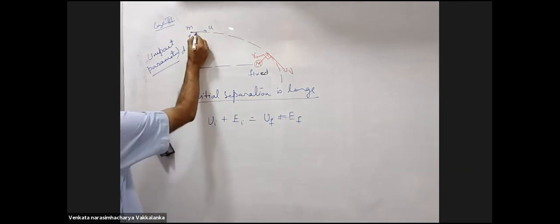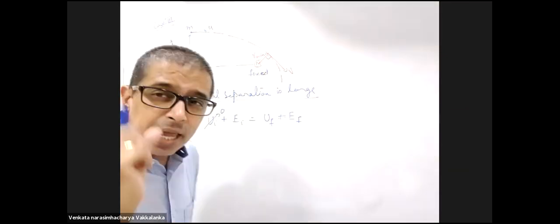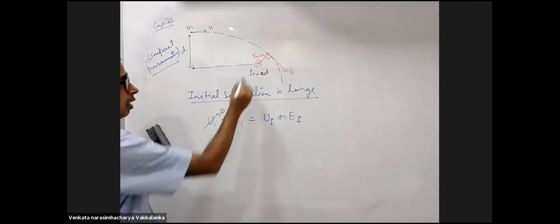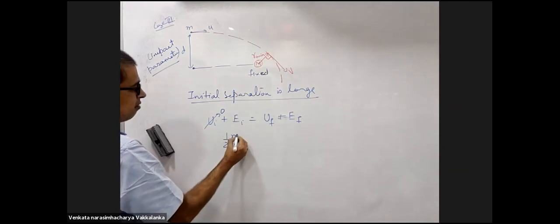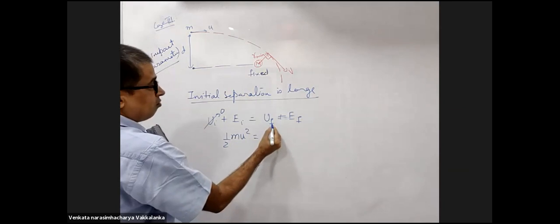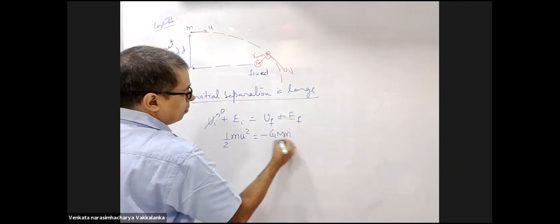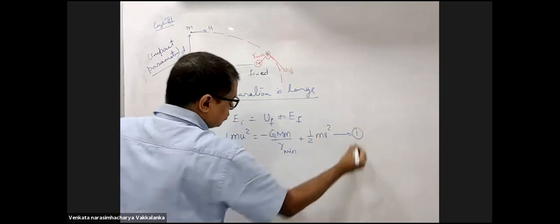Now U initial, potential energy initial, is 0. Why? Very far. R is large. Do we need to exactly find the distance in this question? R minimum, closest distance of approach. Now, half m u square is the initial kinetic energy. Final potential energy is minus G capital M small m by R minimum, plus half m v square. My first equation.